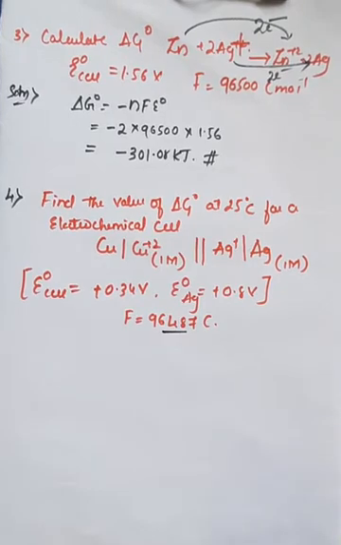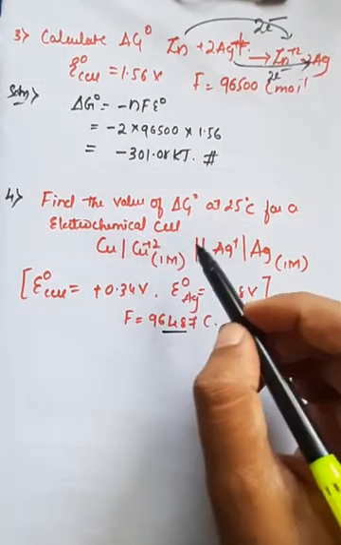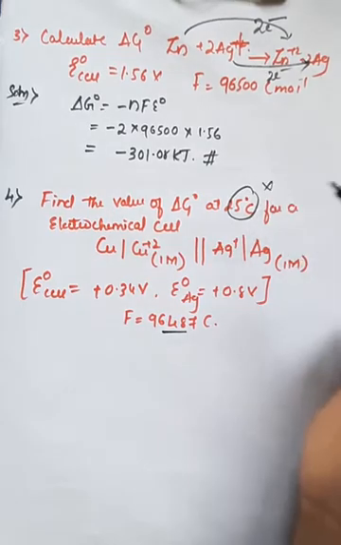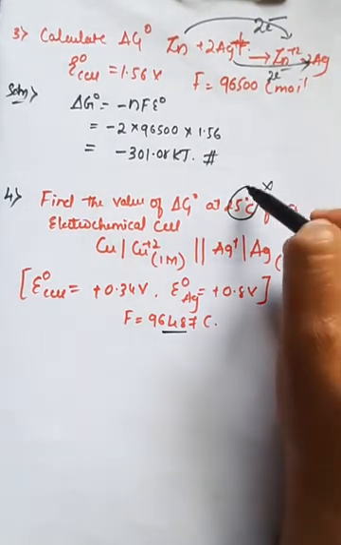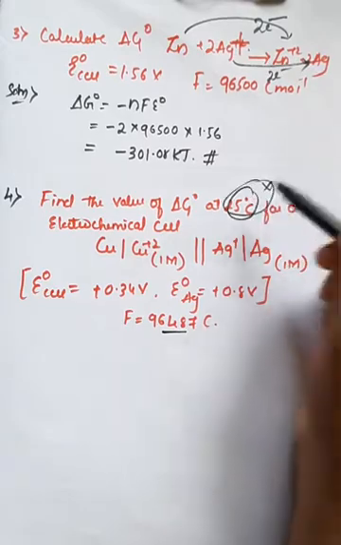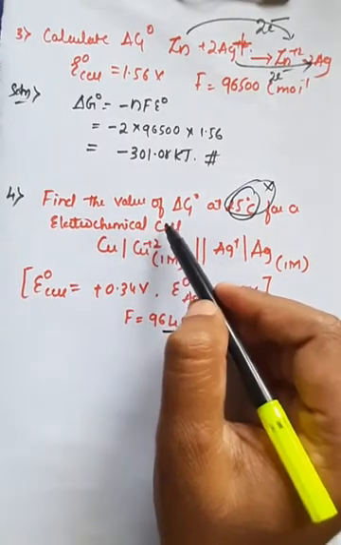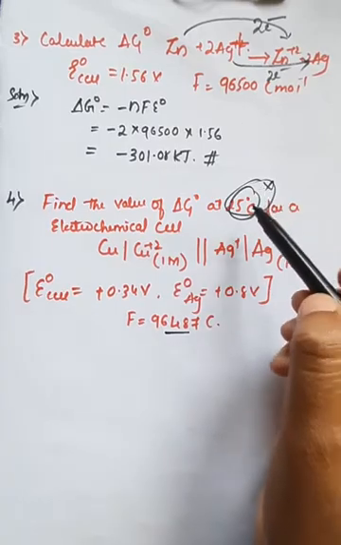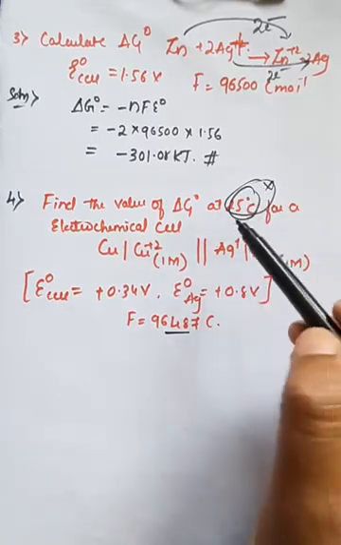So here you can observe, find the value of delta G naught at the temperature 25 degree. There is nothing to do with the temperature, because in our formula there is no need of temperature, right? So here there is nothing to do with the temperature. Just remember, that's for the sake of confusion they have given. There is no need of temperature for this formula.